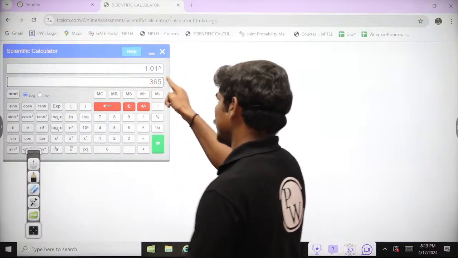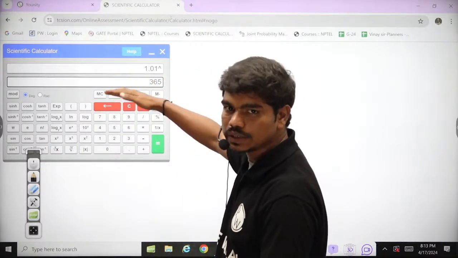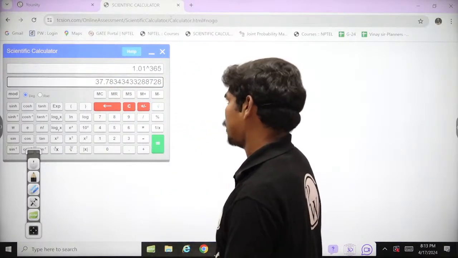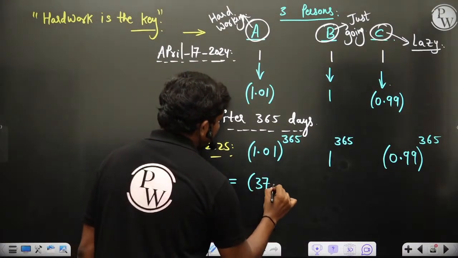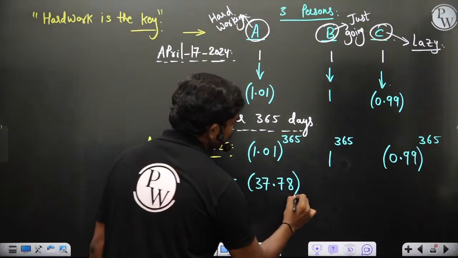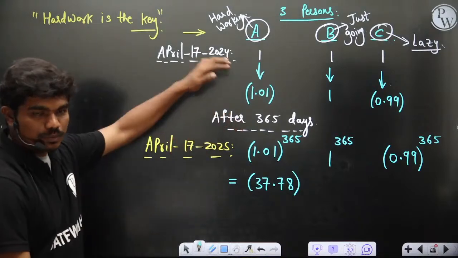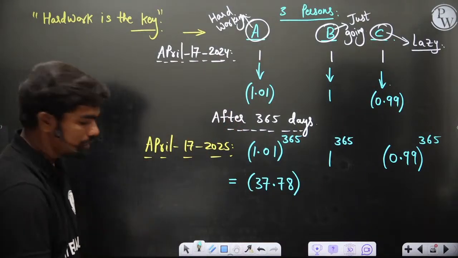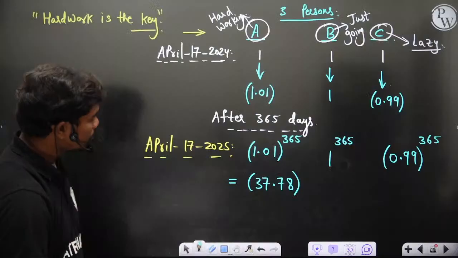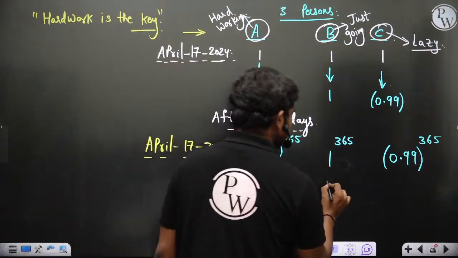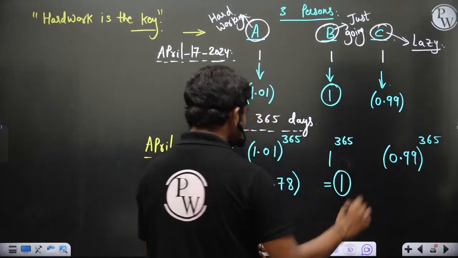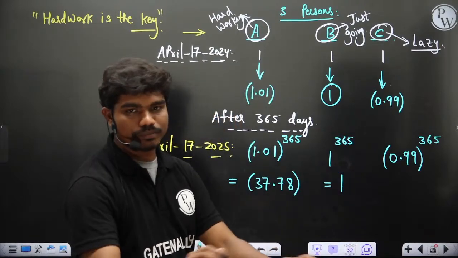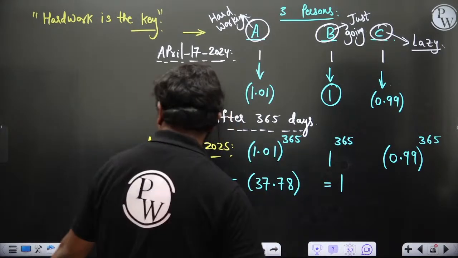Okay, 1.01, I hope you all can see the screen. 1.01 power 365 gives him 37.78. 37.78 is the value of this person within 1 year. Because of this progress, he has got to a value which is roughly 37.78. Now coming to this guy, he is at the same place as previous year, this year, wherever he is, he is maintaining the same. He doesn't want to improve. Now coming to this guy, 0.99 power 365.